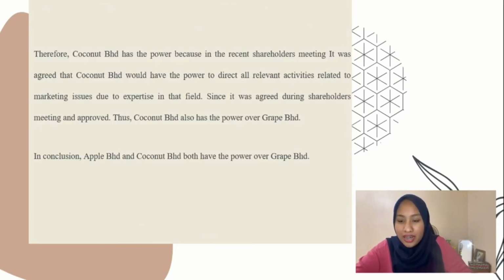Therefore, Coconut Berhad has the power because in the recent shareholder meeting, it was agreed that Coconut Berhad will have the power to direct all relevant activities related to marketing issues due to expertise in the field. See, it was agreed during the shareholder meeting and approved. Thus, Coconut Berhad also has power over Grape Berhad. In conclusion, Apple Berhad and Coconut Berhad both have power over Grape Berhad.